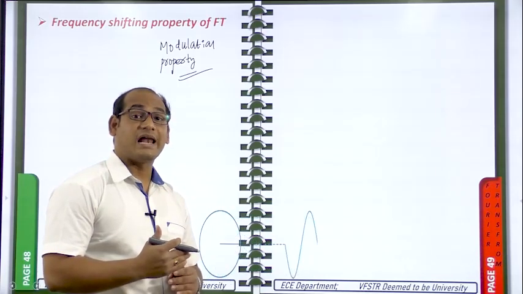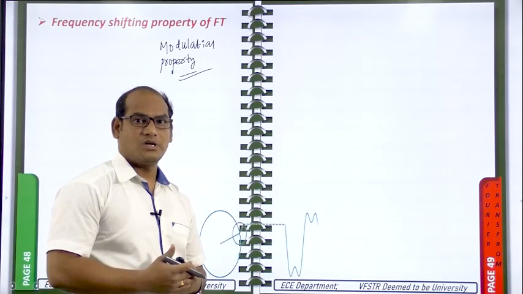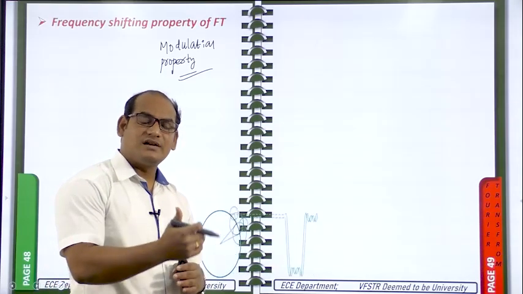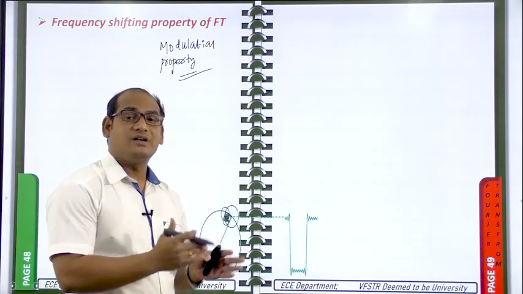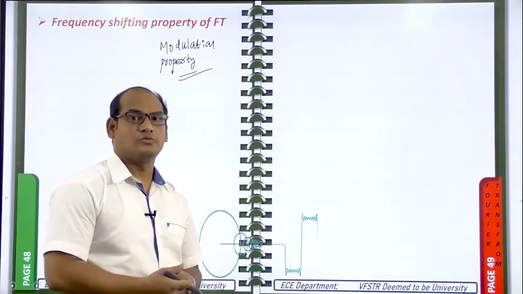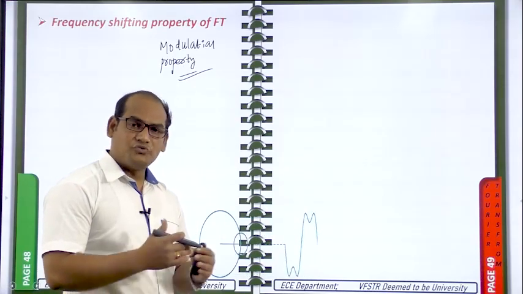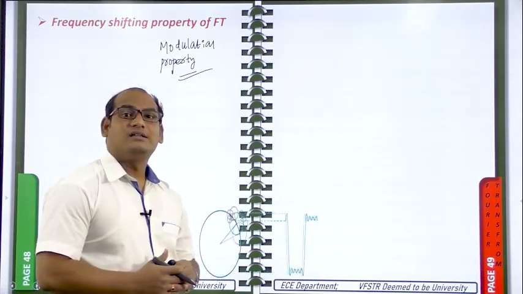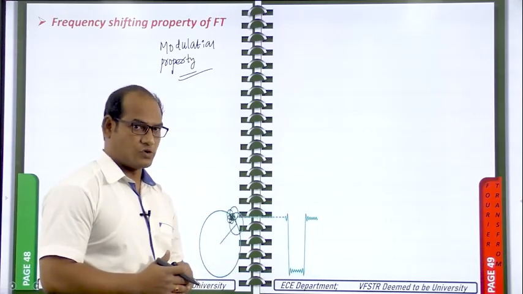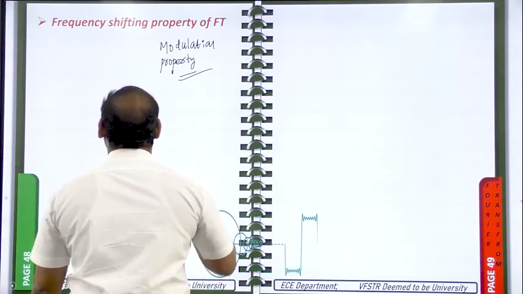We use the help of the carrier signal. By multiplying the message signal with the carrier, the frequency levels of the message signal are converted to a higher value, that is, the frequency of the carrier. The frequency shifting operation is done by this particular Fourier transform property, which we will see now.